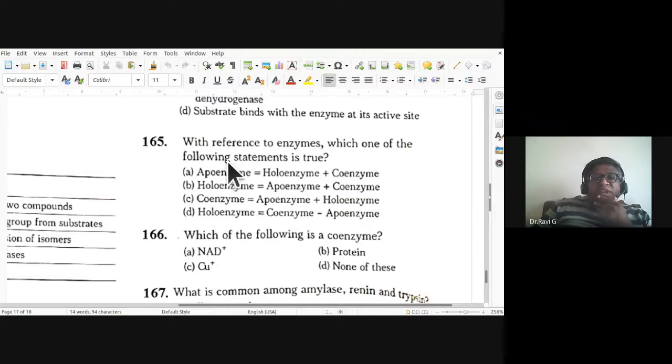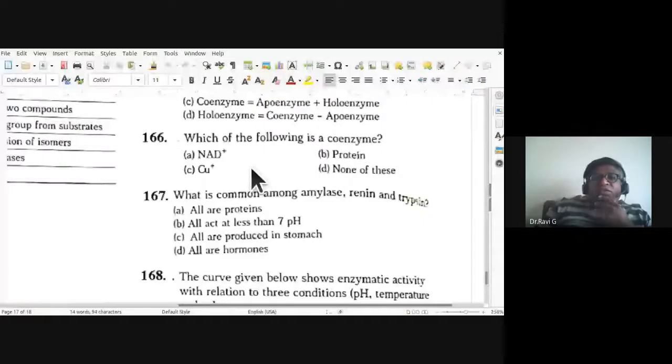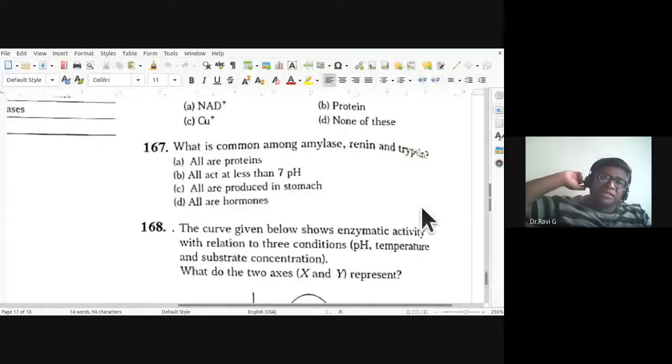165th, with reference to enzymes, which of the following statements is true? I had asked you to remember HAC: holoenzyme, apoenzyme, coenzyme. So 165th, B is the correct answer. 166th, which of the following is a coenzyme, NAD plus, which is common among amylase, renin, and trypsin? All are proteins. So amylase, renin, and trypsin are all proteinaceous, that is common among all these three.